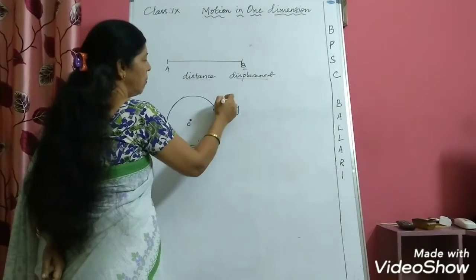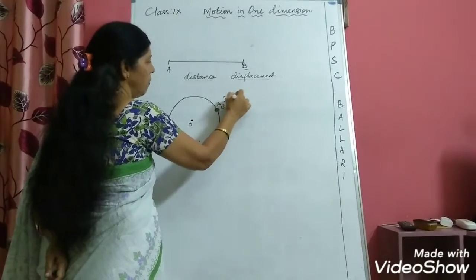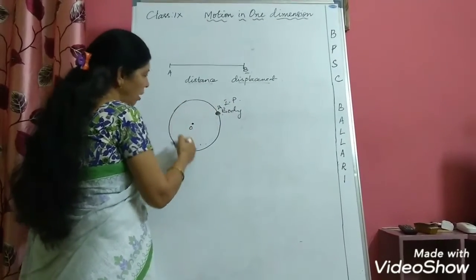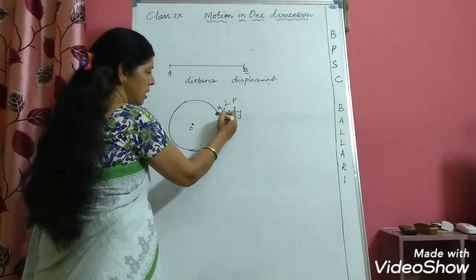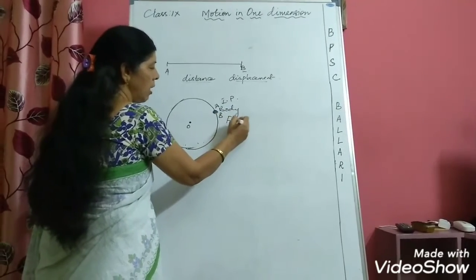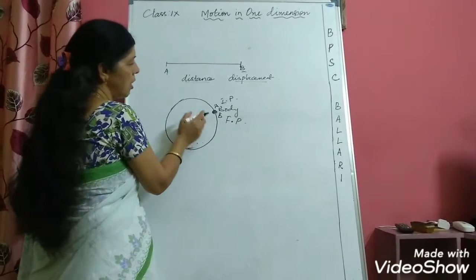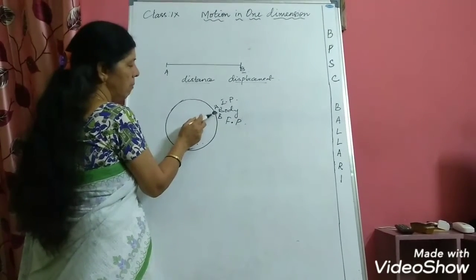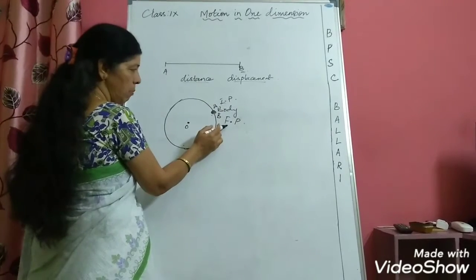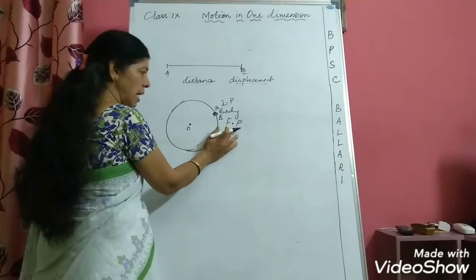So let A be the initial position. After completing one round, the body is coming back to the same point, and I will call this B. B will be the final position. Now you can observe that A and B are at the same place, meaning the initial position and final position of the body remain the same.